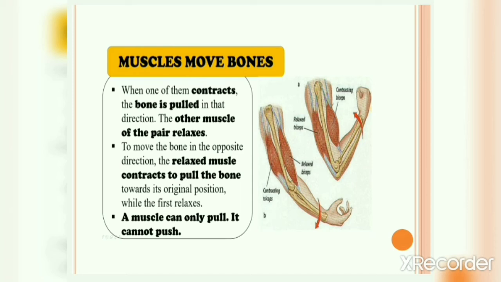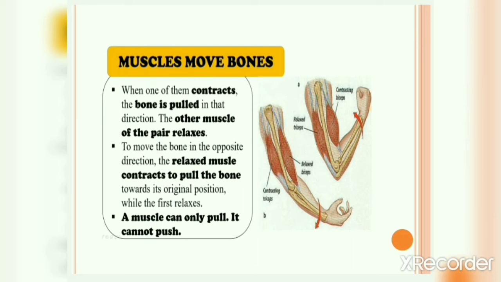Now when you move your arm in the opposite direction, or you bring back your arm to the original position, now this particular one, the bicep muscle, will come in relaxed state, and this particular muscle, the tricep muscle, will contract.